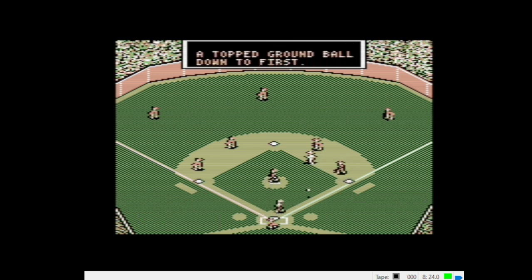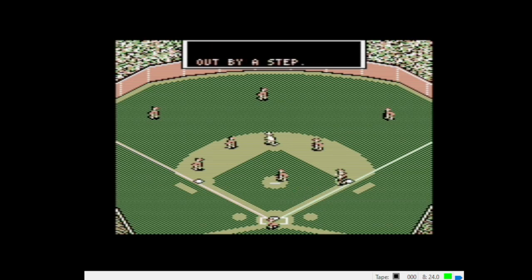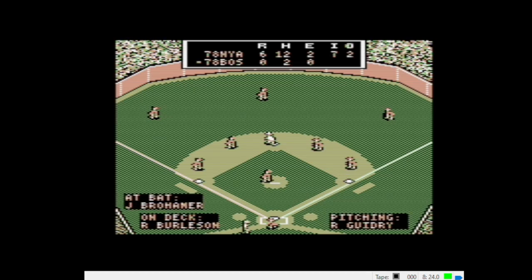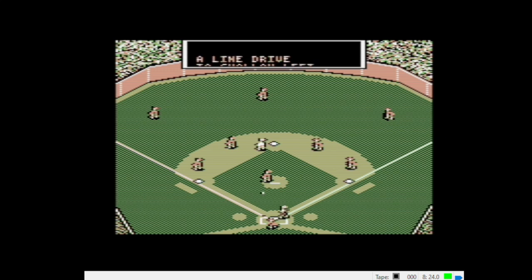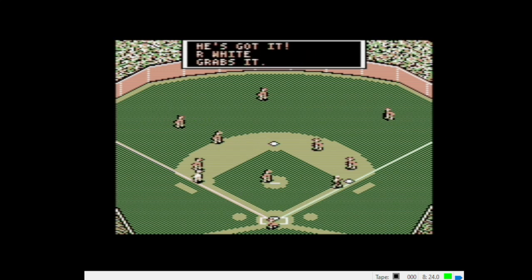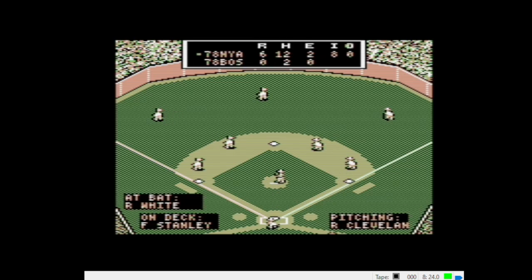1-2 curve, topped down to first base. Chambliss taking it himself. Okay, Hobson moves up 90 feet. Runner in scoring position, 2 down for Jack Brohammer. We'll give him a slider. Line drive, shallow left. Will he get it? He's got it. Roy White makes the grab. Side retired, top of the 8th. Yankees are up 6-0.